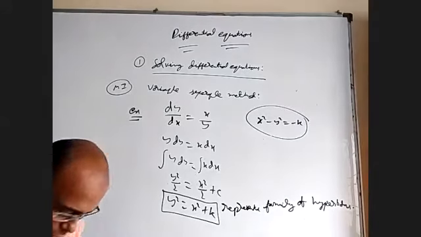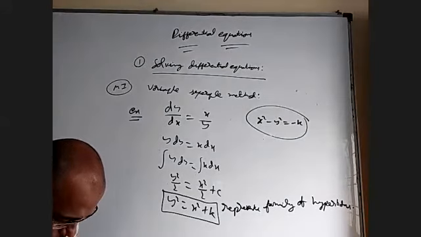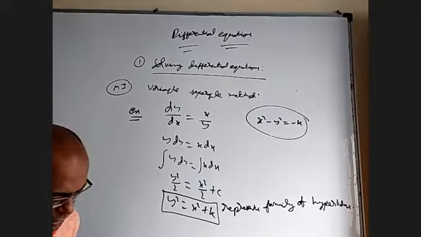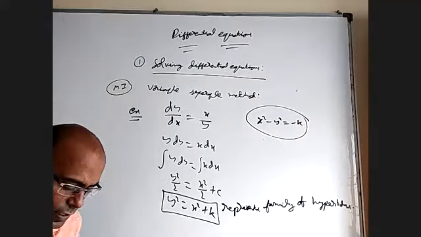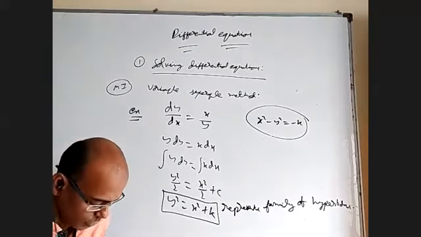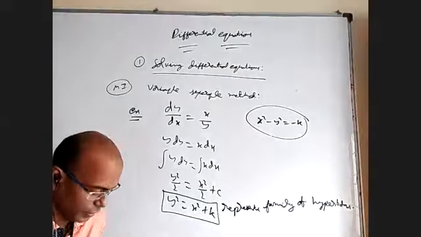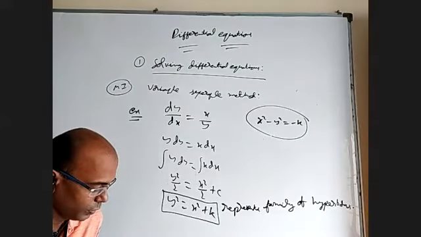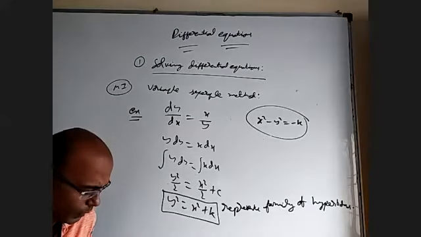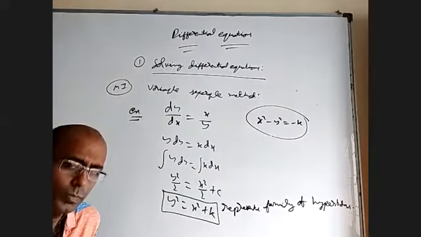Variable separable method. There are quite a few questions here. In that I'll do odd numbers and you will do even numbers. Starting from 28, the side heading is variable separable method, page number 212 in mains material, volume 2. This is the second year mains material, volume 2, page number 212. We'll do odd numbers in the class now, and even numbers you will do.